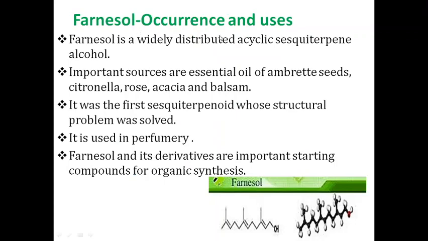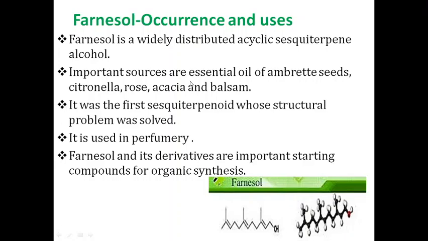First of all, its occurrence and uses. Farnesol is a widely distributed acyclic sesquiterpene alcohol. As you can see the structure here, it is a 15 carbon chain consisting of 3 isolated double bonds, and a primary alcoholic group is present. So it belongs to acyclic sesquiterpenes, meaning 15 carbon atoms represents a class of compounds known as sesquiterpenoids.